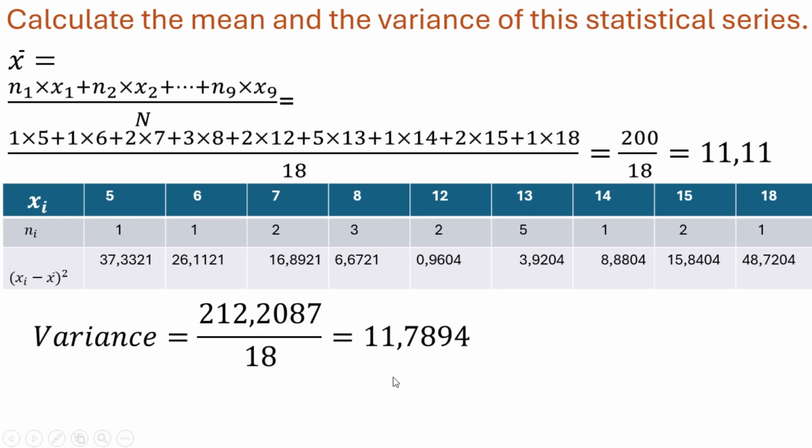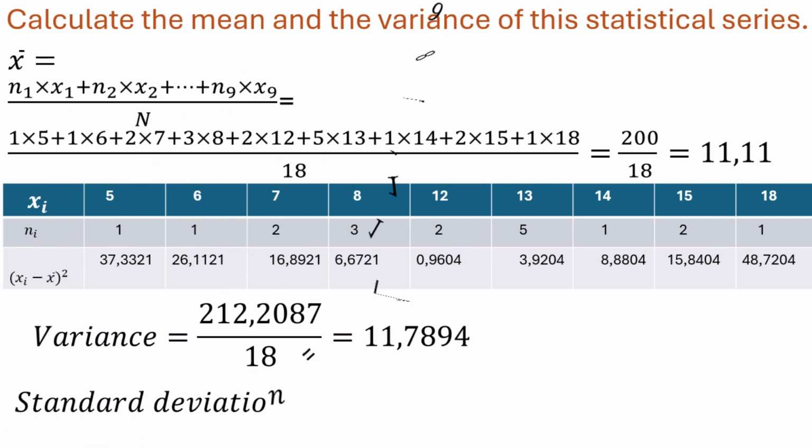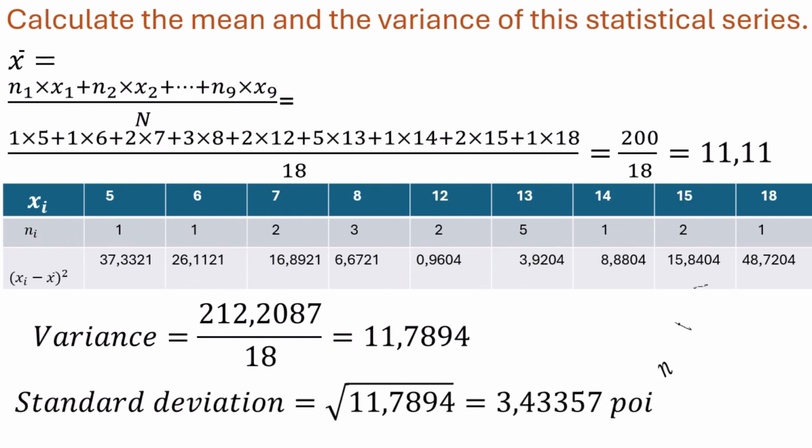Variance equals 11.7894. Standard deviation is the radical of 11.7894, which is 3.43357.